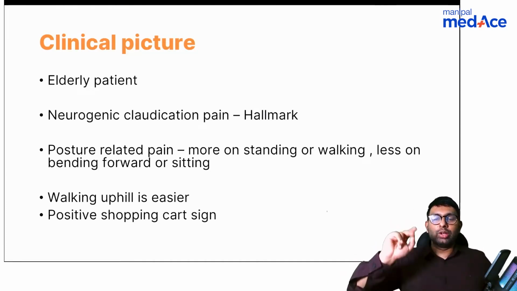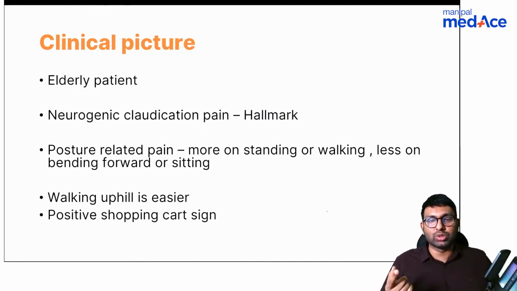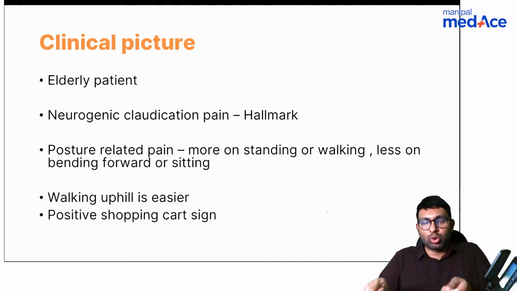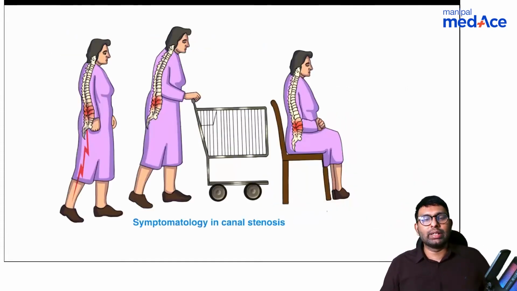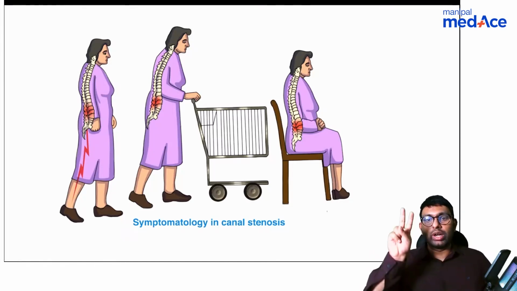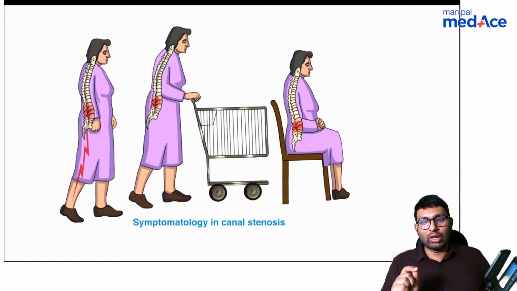And also when you're walking uphill, you realize that you're walking stooping forward, so pain will reduce. Also there is the positive shopping cart sign, because as you're holding a cart and going, you tend to bend forward and your pain will reduce. So that is why all of these features are seen. So what is spinal canal stenosis? It is when the spinal canal is compromised and neural compression is there, that will produce the symptoms. Mainly neurogenic claudication symptoms are seen. Lumbar canal is more commonly involved than cervical canal. On standing also patient will complain of pain. On sitting also patient will have pain because the canal is still compressed. But on bending forward, that is while going uphill or while taking a shopping cart, pain will be better.